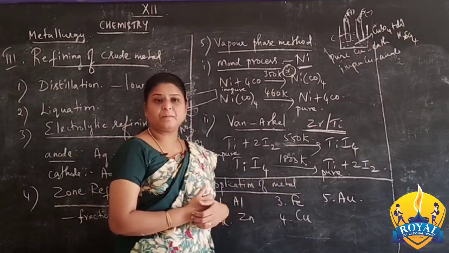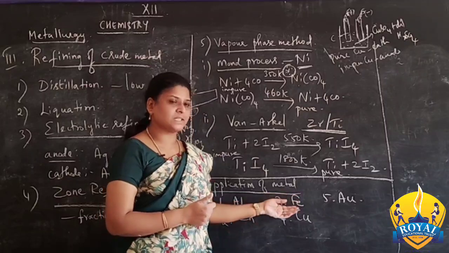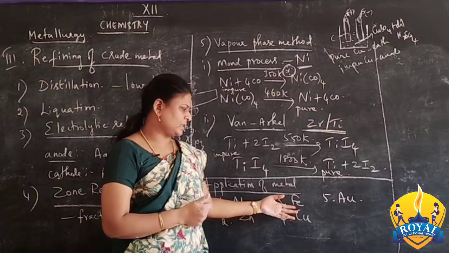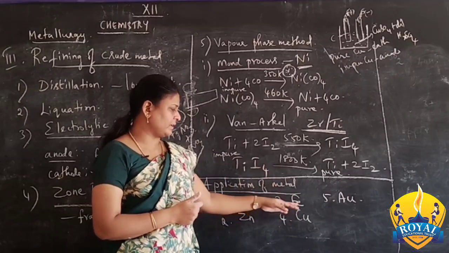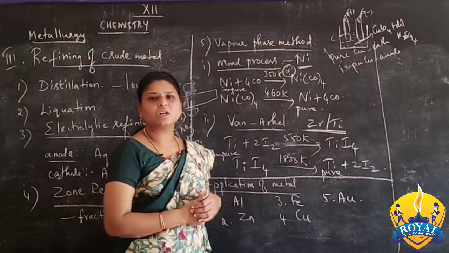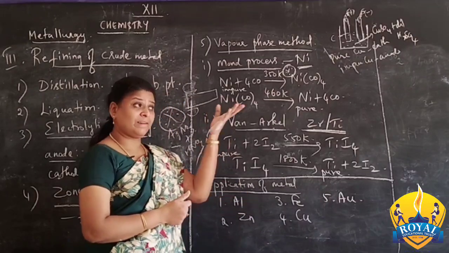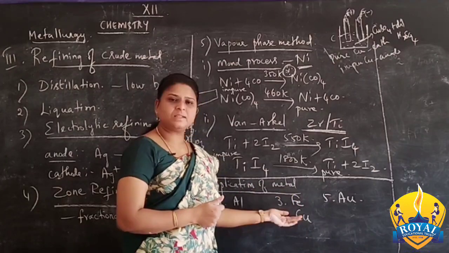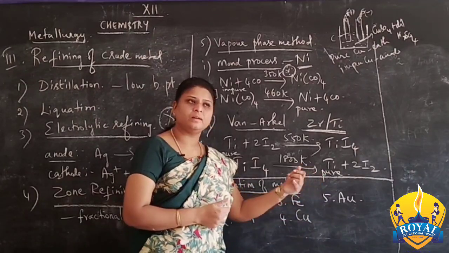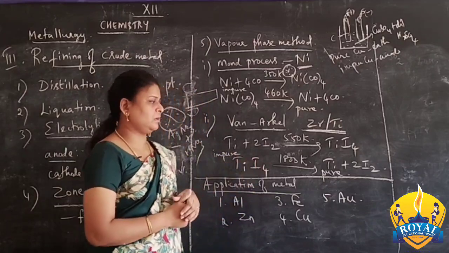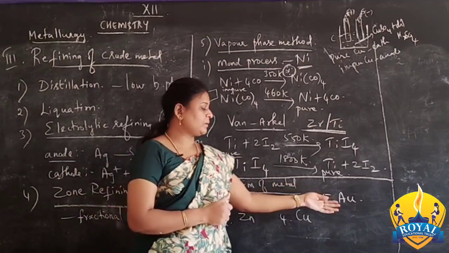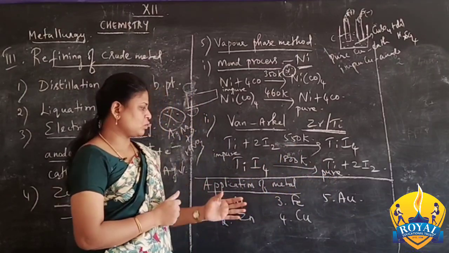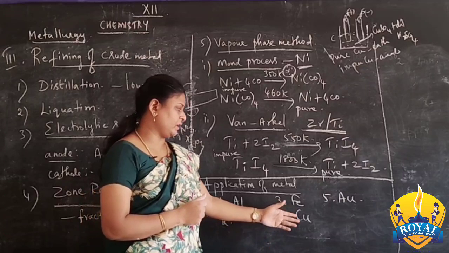At iron, everyone knows well about iron, iron rods. For construction, for all the things we use iron. Construction process, so many things, wood, furniture, for all the things we can use iron. Then copper, copper vessels, copper wire, the alloys of copper, bronze, all the things are very very important. Then gold, mainly for ornamental or jewelry preparation, and sometimes in medicines also gold is used as a leaf of gold. So many important things are given for these 5 metals.